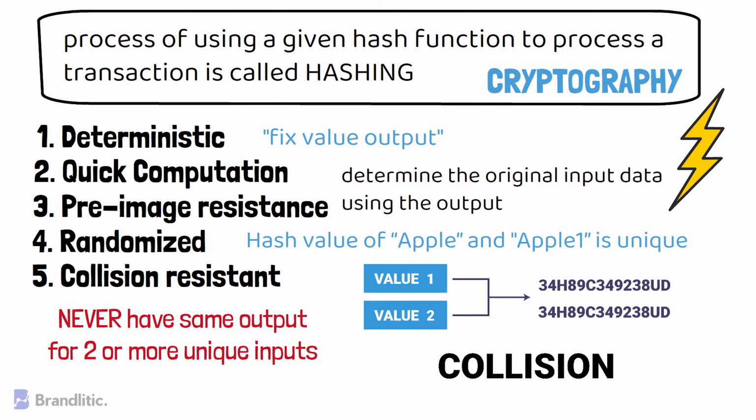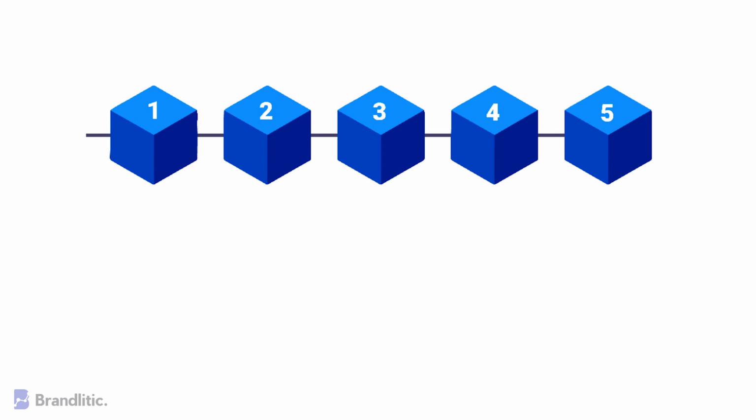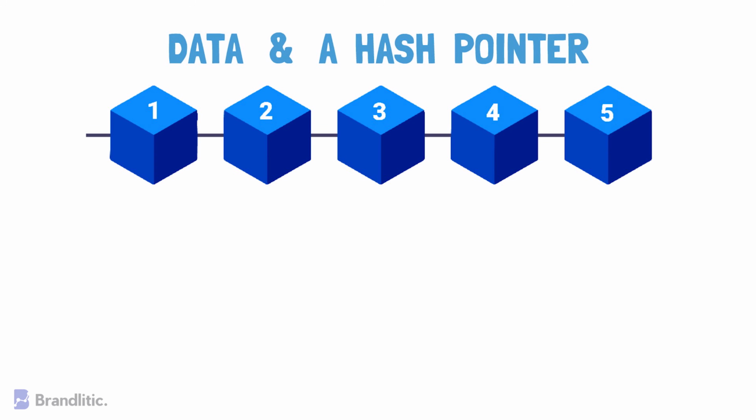Now that we understand the fundamentals of hashing, let's take a deep dive into how hashing in blockchain works. As we all know, blockchain is a sequence of blocks. Each block contains data and a hash pointer that points to its previous block, hence making the blockchain. This hash pointer contains the hash of all the data inside the previous block. And believe it or not, this tiny feature is what makes blockchain so popular and revolutionary.